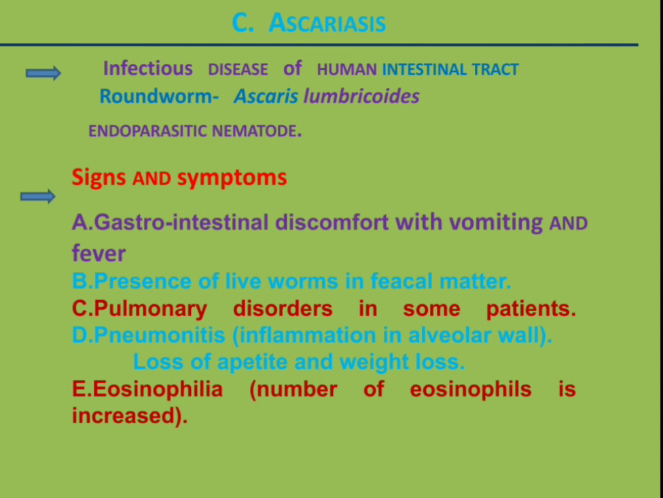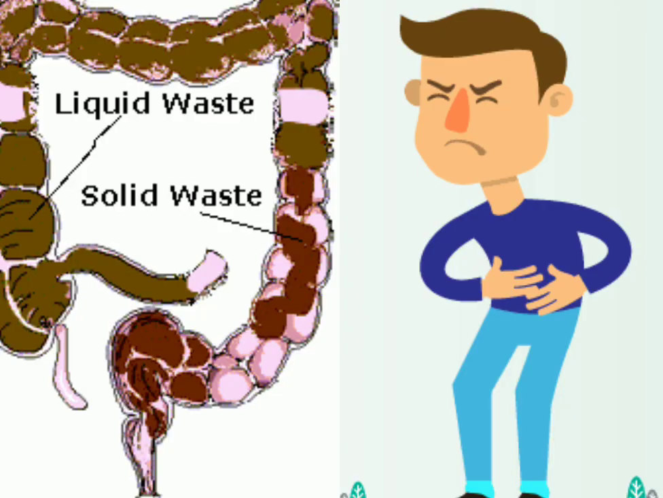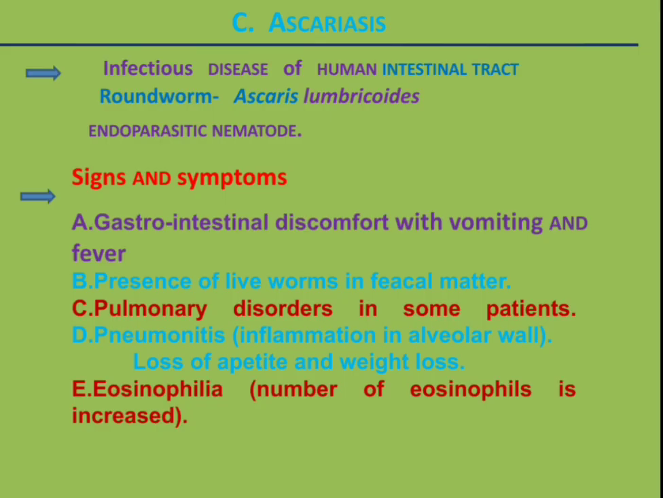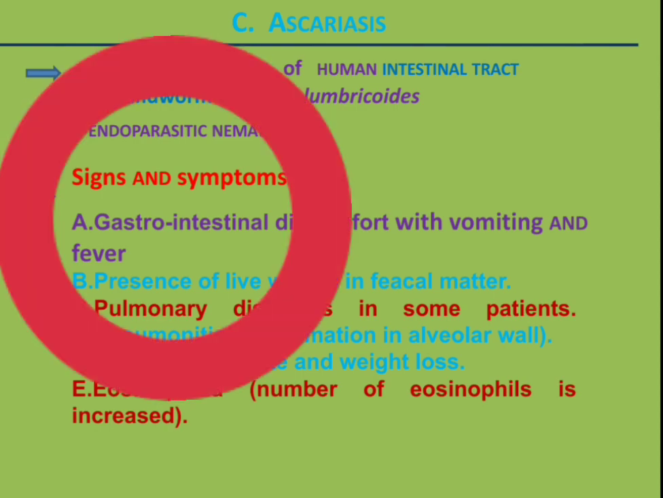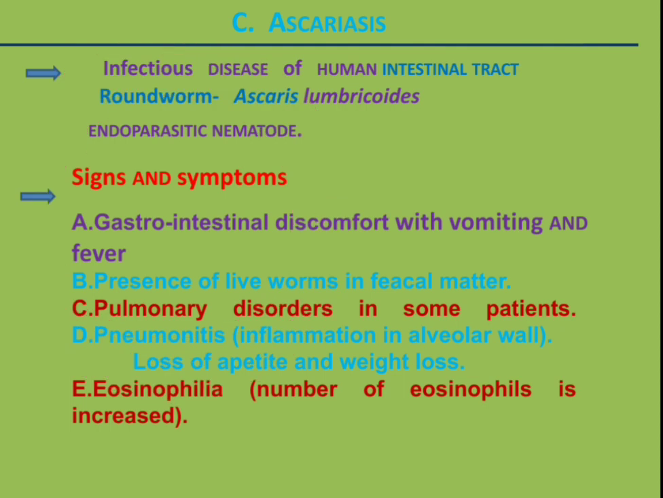Ascariasis is an infectious disease of the human intestinal tract caused by the roundworm Ascaris lumbricoides. Ascaris lumbricoides is an endoparasite, a roundworm or nematode. The signs and symptoms of Ascariasis: